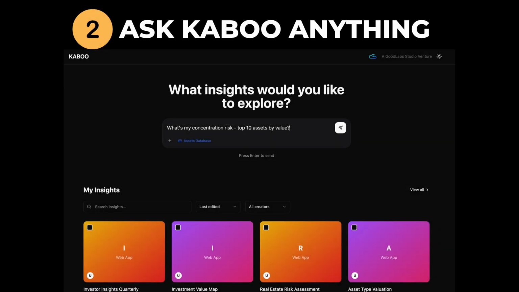Step 2. Once connected, Kaboo becomes instantly usable for the business. Users can ask anything about enterprise data, across systems, timeframes, and domains, with proper data governance, without knowing where the data lives or how it's structured. Kaboo understands intent, context, and business meaning. It bridges silos automatically. This is self-service analytics, finally delivered without complexity, training, or friction.